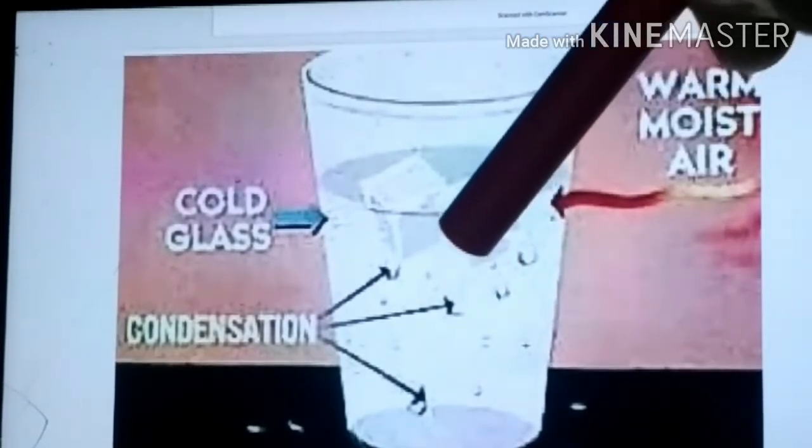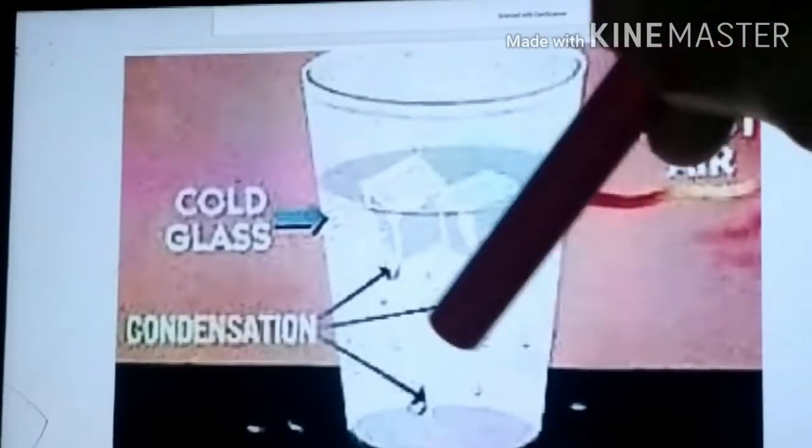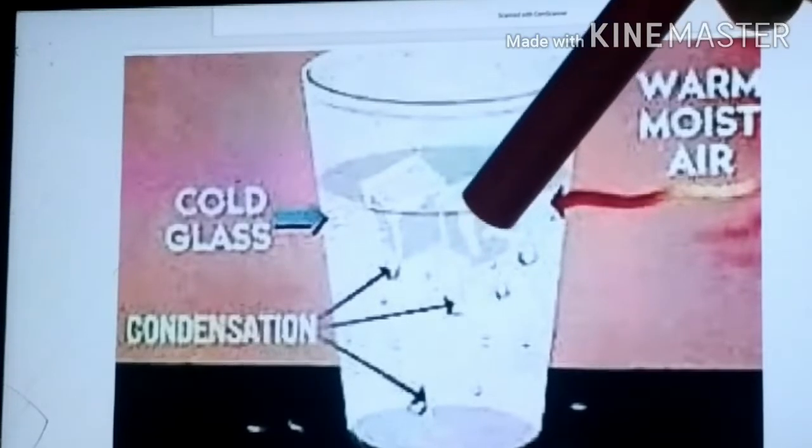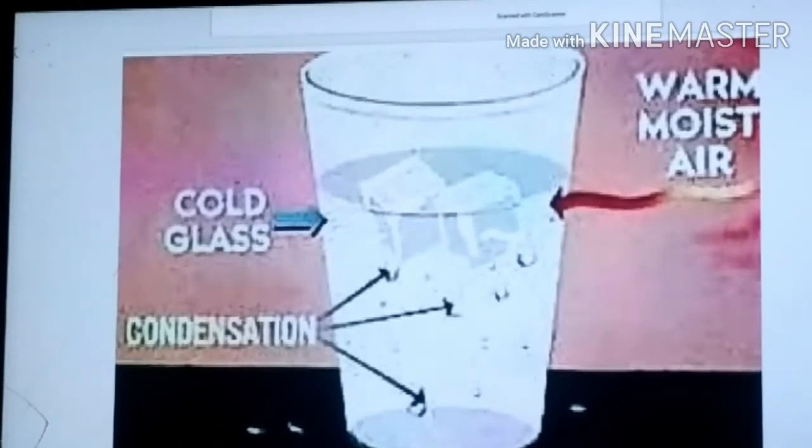On the surface of the glass you can see many small drops of water, which are condensed water vapor. As you all know, the level of humidity is different in different places. Similarly, humidity levels also change from time to time during a single day. So what does the level of humidity mean? This level of humidity is determined by the air's capacity to hold water vapor.